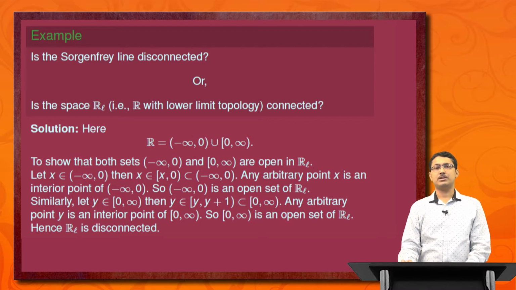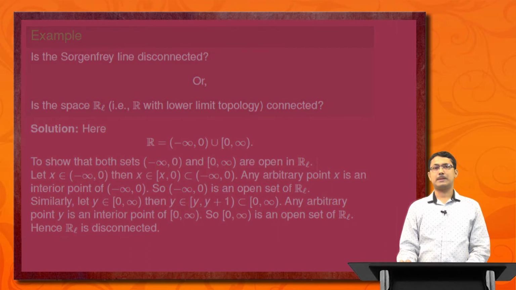Similarly, if we choose y belonging to the other part of the set, that means [0, infinity), then y belongs to [y, y+1), and that is a subset of [0, infinity). Here y is an arbitrary element of the set [0, infinity), so [0, infinity) is an open set of R_L. Hence R_L is a disconnected set.